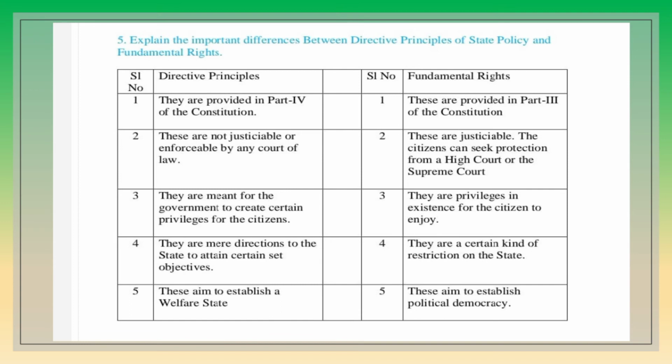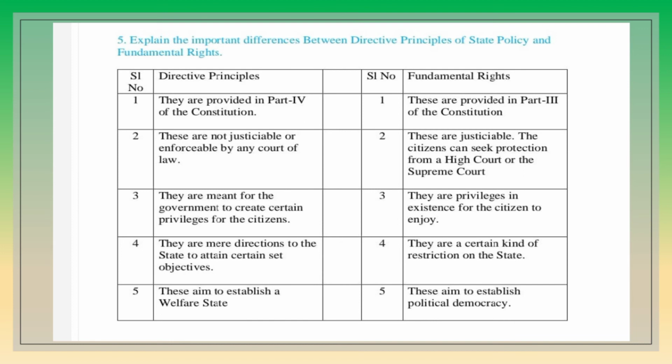The next difference: directive principles are mere directions to the state to attain certain set objectives. They show the guidelines to the state to attain certain aims.